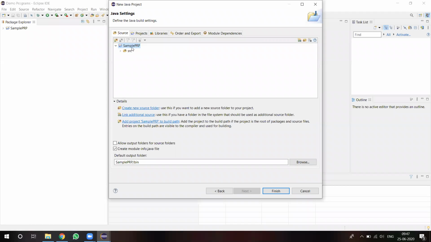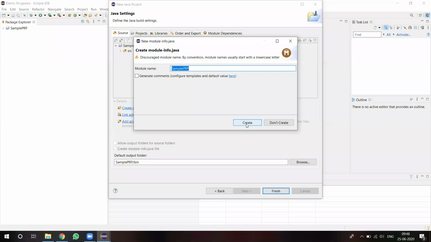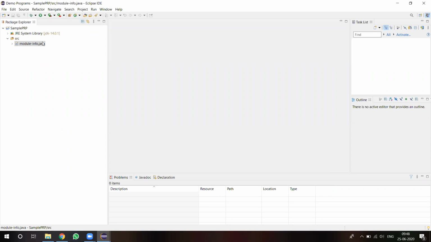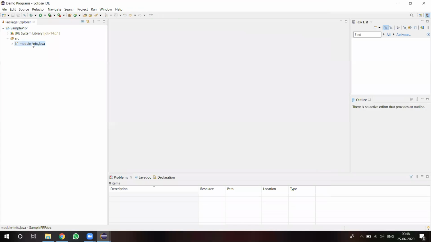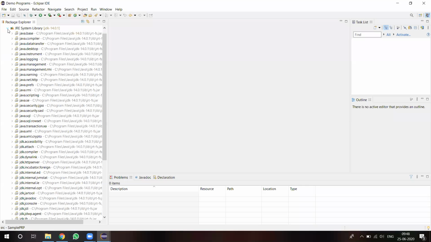After that, see, sample PRP is the project name. Under it a subfolder will be created by default. That one is the SRC. SRC means source directory. So it will be created by default. And after that, you have to click on finish. Default application I am removing. Okay. So by default this SRC is created and all our JREs are imported to this particular location.